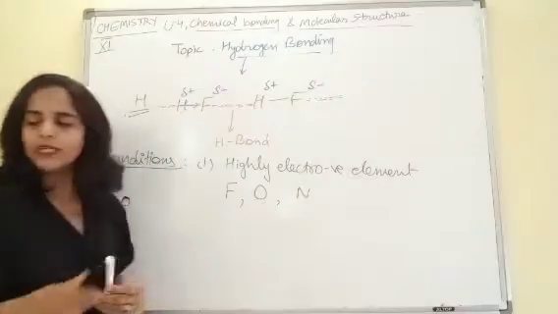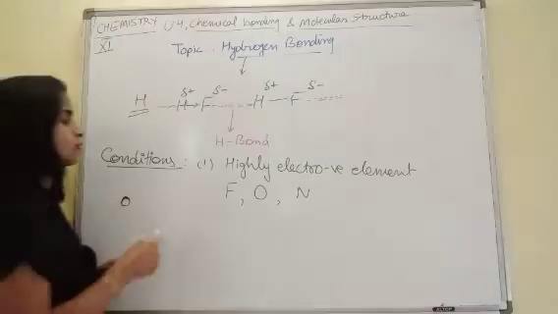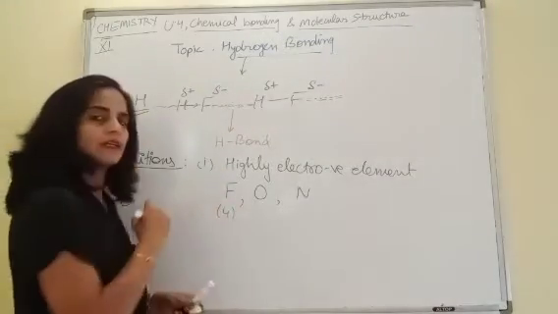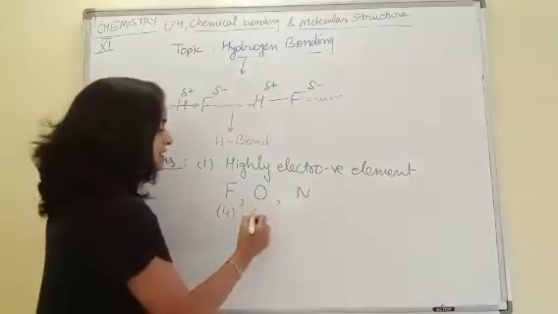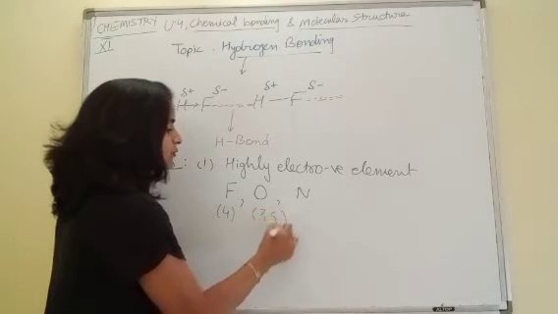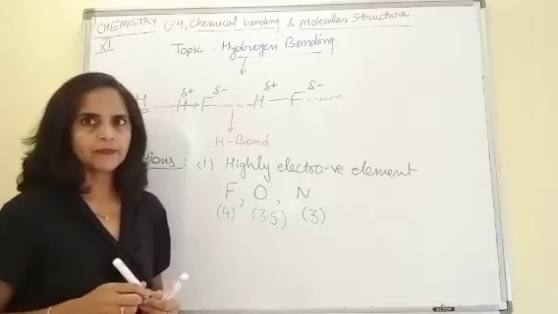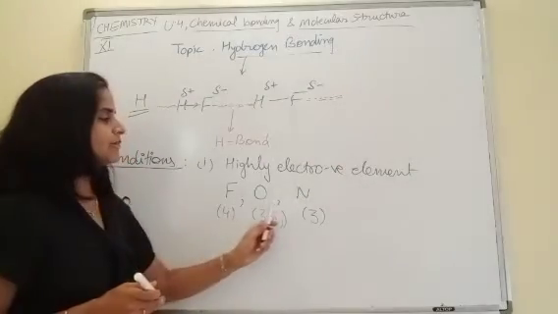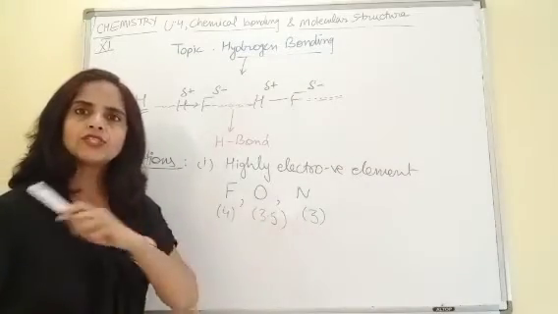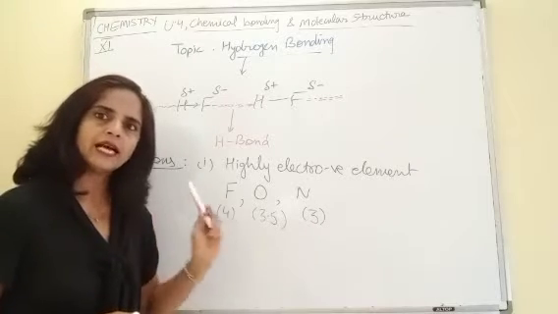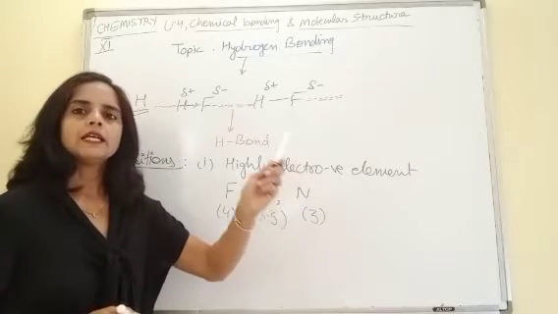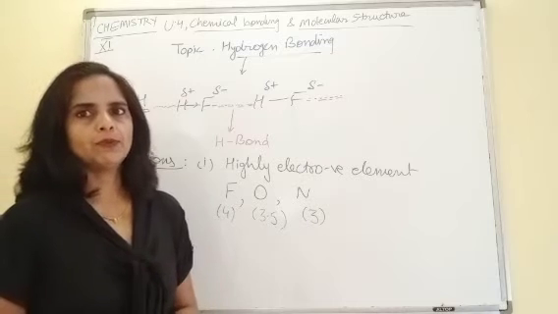The electronegativity of fluorine is 4, for oxygen it is 3.5, and for nitrogen it is 3. So these are the 3 elements. If hydrogen is bonded with any of these 3, it will form hydrogen bond.